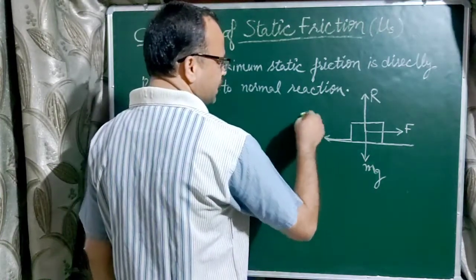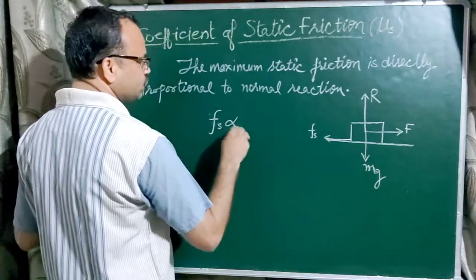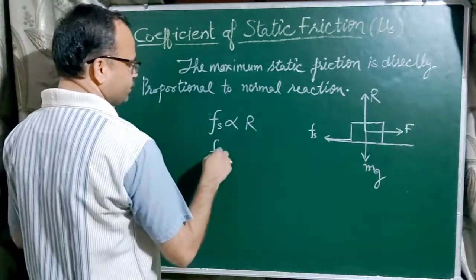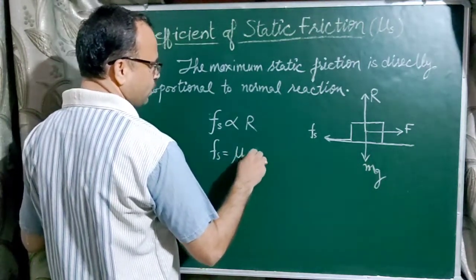This static frictional force is directly proportional to R. If we change it to an equal sign, then Fs = mu S into R.